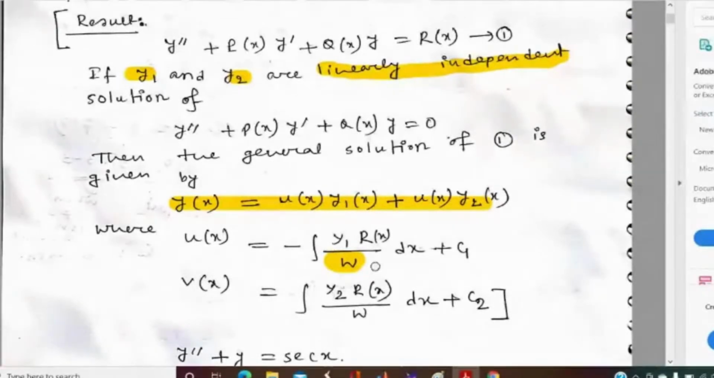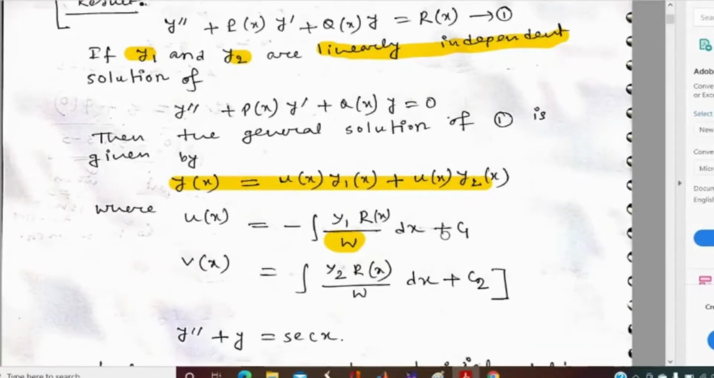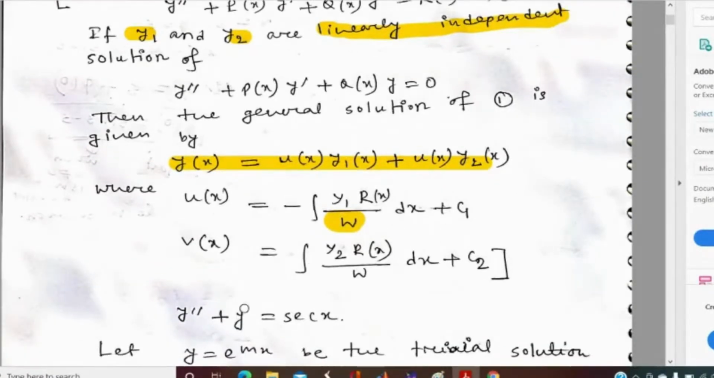Can anyone tell me the definition of the Wronskian of solutions y1 and y2? Participants, you are encouraged to unmute yourself and answer during the class. How do we define the Wronskian? Yes, it is the determinant of y1, y2, y1 dash, y2 dash. Yes, correct.